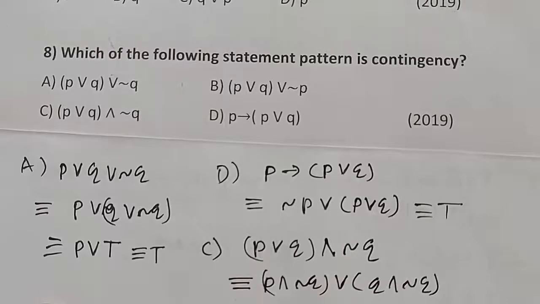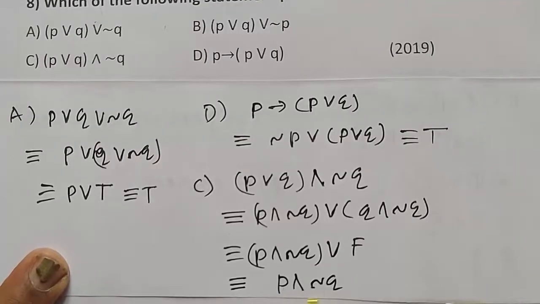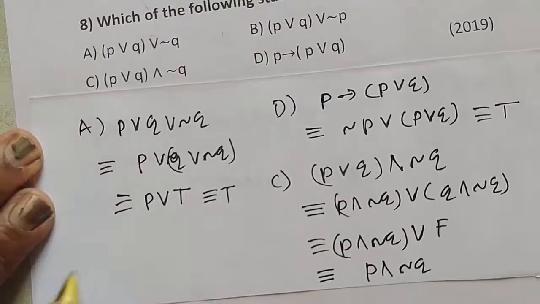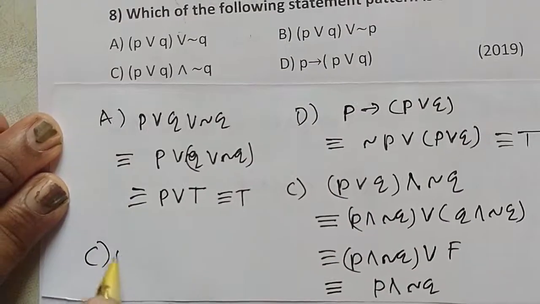So P and negation of Q or false, by identity, is P and negation of Q. It is a conjunction of the two statements. It is a contingency. Therefore, option C is correct.